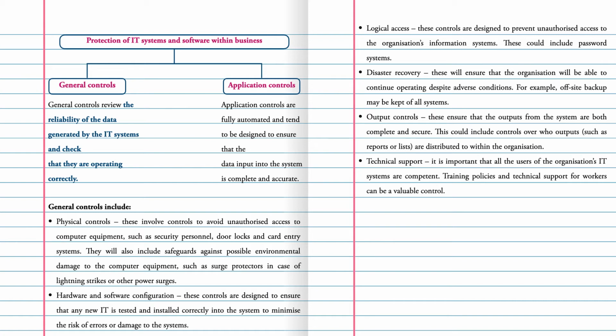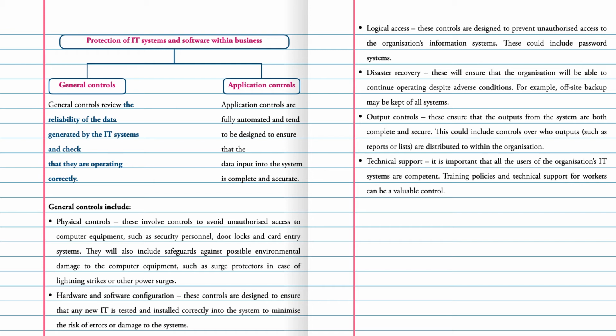Disaster recovery. This will ensure that the organization will be able to continue operating despite adverse conditions. For example, offsite backup may be kept of all systems. Output controls. These ensure that the outputs from the system are both complete and secure. This could include control over who outputs are distributed to within the organization.